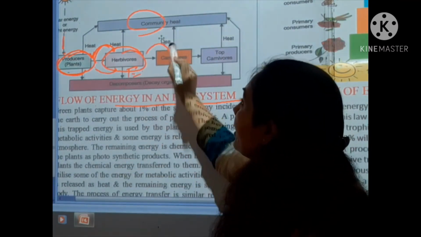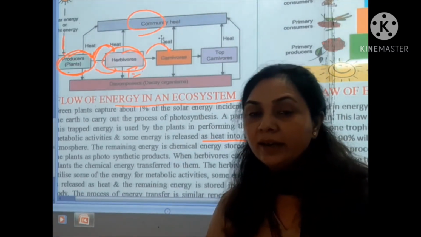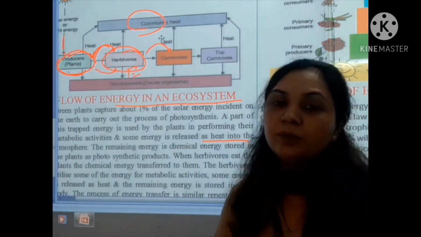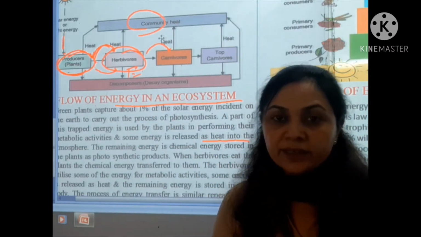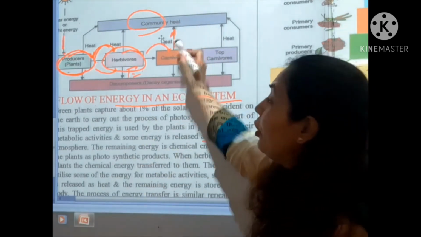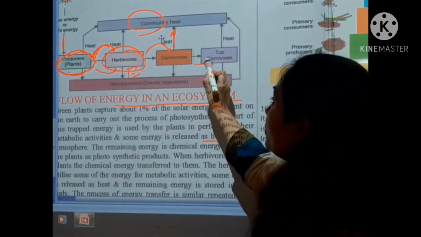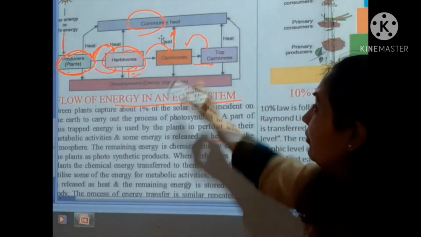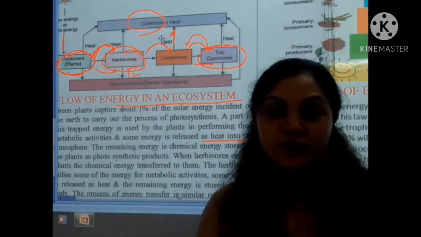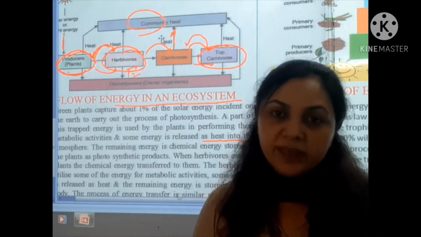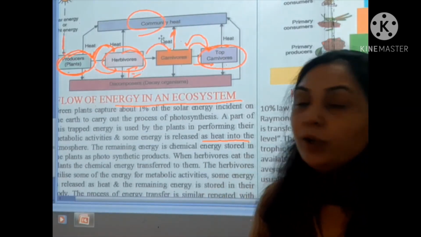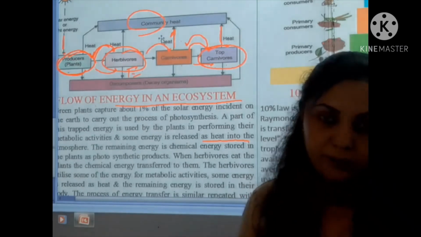Finally, this energy is transferred to the carnivores, and they get energy. When these carnivores consume this energy for different metabolic activities, a small amount of energy is released into the atmosphere as heat. When the top carnivores eat the carnivores, this energy flows into the top carnivores, where it is utilized in different metabolic activities, and a large amount of energy is released into the atmosphere as heat.